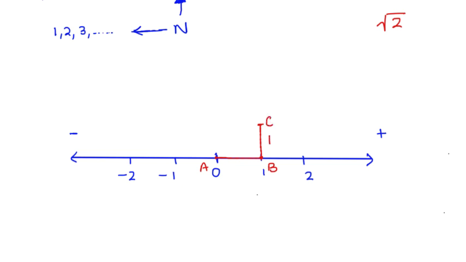Okay. Now at this point, what I'm going to do is I'm going to connect these 2 points, and I do not know what is the length of this dimension A and C, right? But I know that the AB is of 1 unit and BC is 1 unit, right? That means using the Pythagorean theorem, I can always calculate the distance AC, right? Because the angle between the line AB and BC is of 90 degree. It's a right angle triangle, correct?